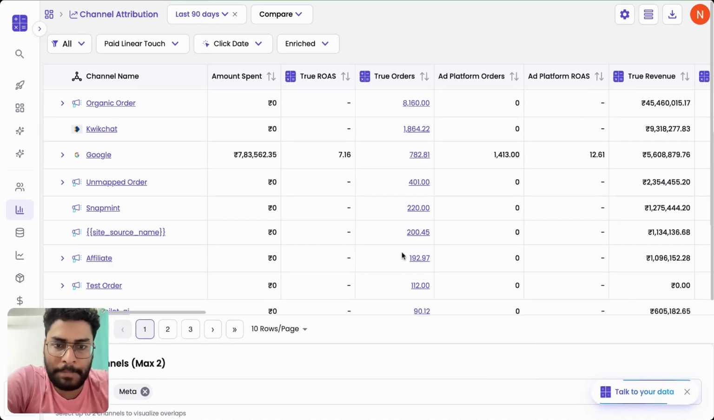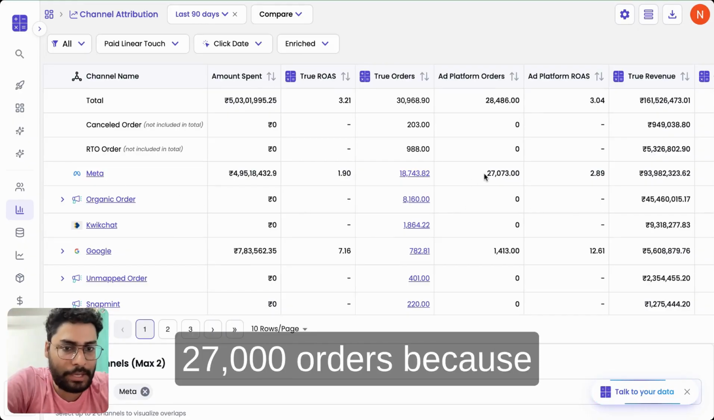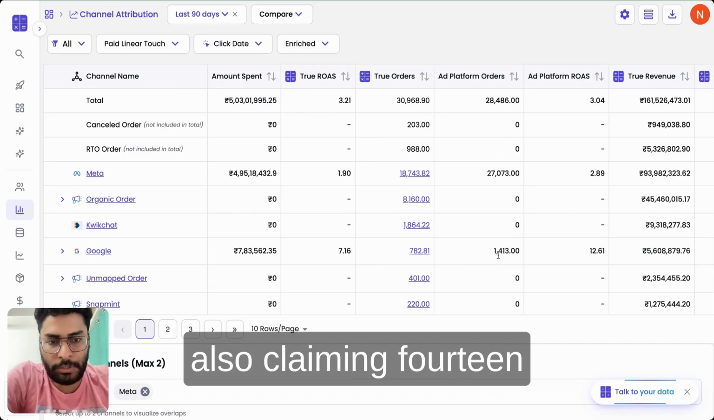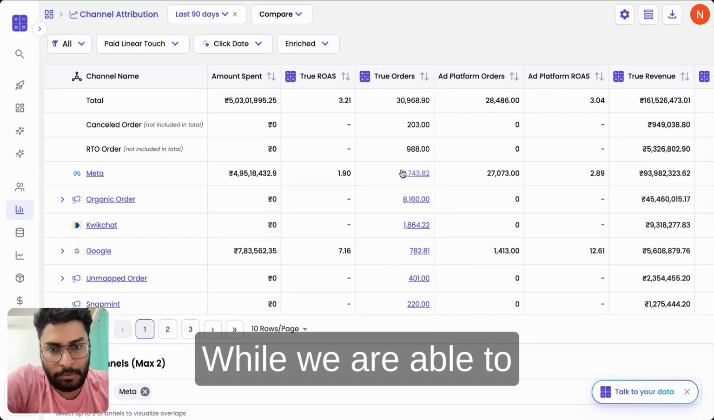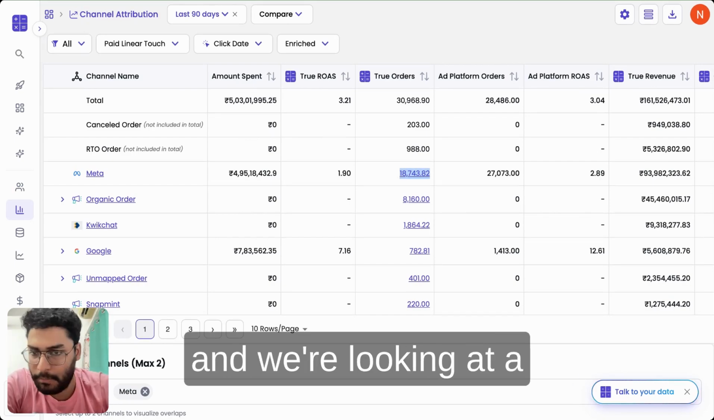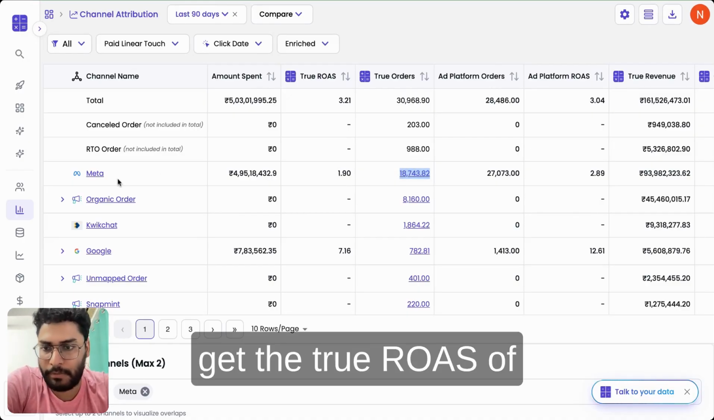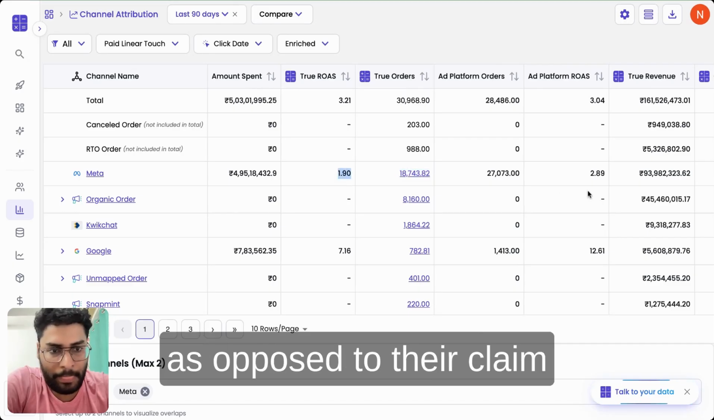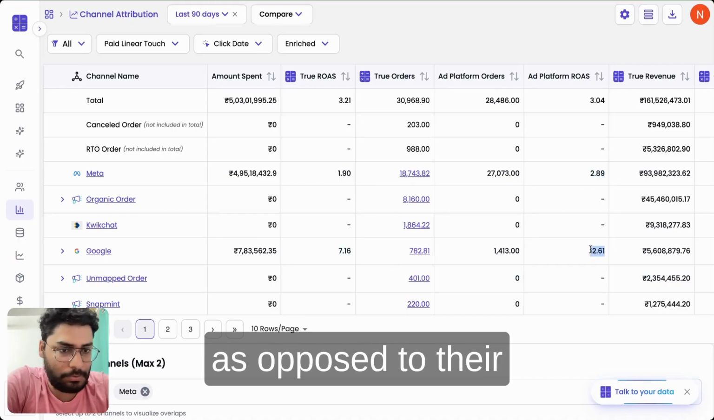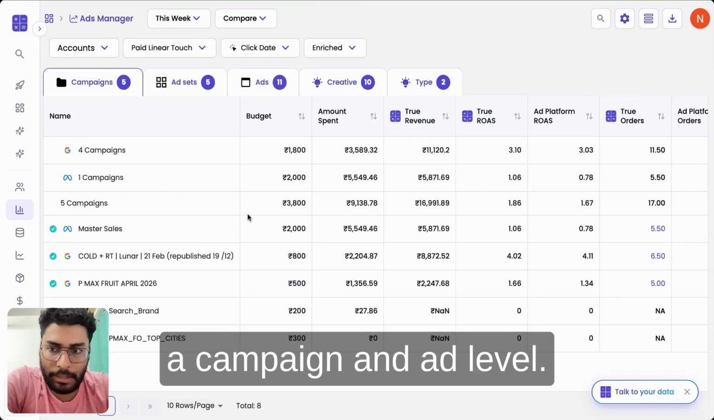chatbot. Now, if they were to analyze this in isolation, Meta is claiming 27,000 orders because Meta simply does not care about any of the other channels. Similarly, Google is also claiming 1,400 orders. While we are able to bring out the true impact of each channel because we have complete user journeys and we're looking at a multi-channel setting. This is what helps us get the true ROAS of every single channel. So Meta's at 1.9 as opposed to their claim of 2.9, and similarly Google's at 7.61 as opposed to their claim of 12.6.